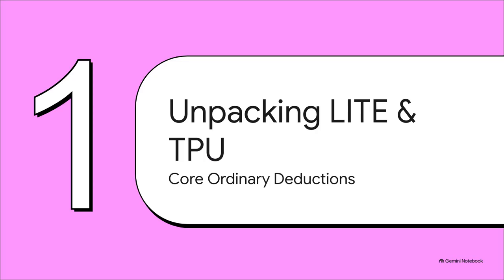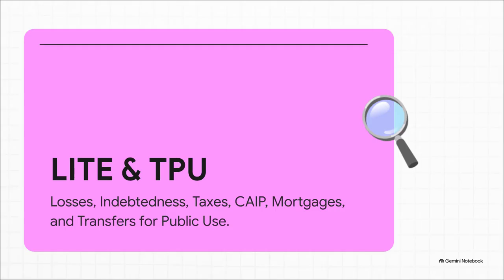All right, let's jump straight into Section 1, Unpacking LITE and TPU. Okay, so in cognitive psychology, there's this super effective concept called chunking. It's basically where you group random messy pieces of information into a single memorable unit. For the boards, LITE and TPU are your ultimate chunking tools. Whenever an estate tax problem asks you for ordinary deductions, I want your brain to instantly flash the word LITE.